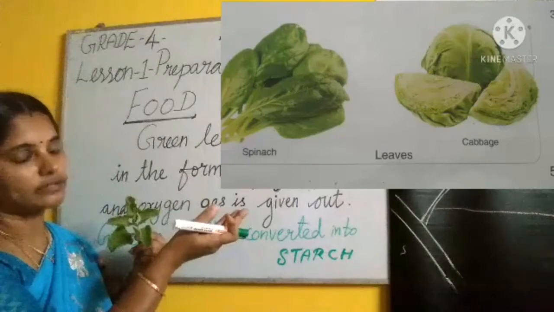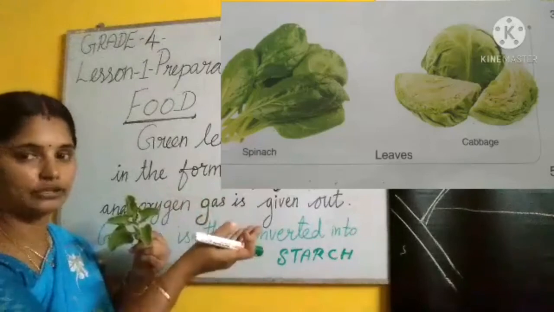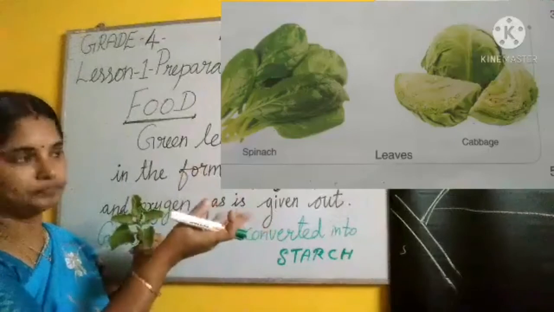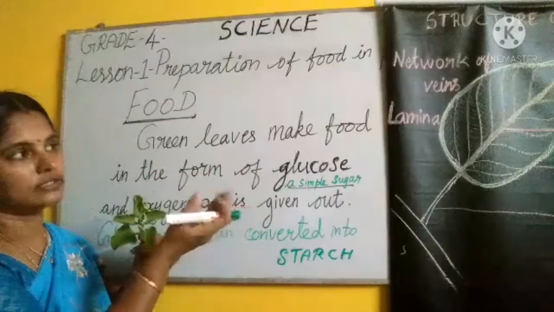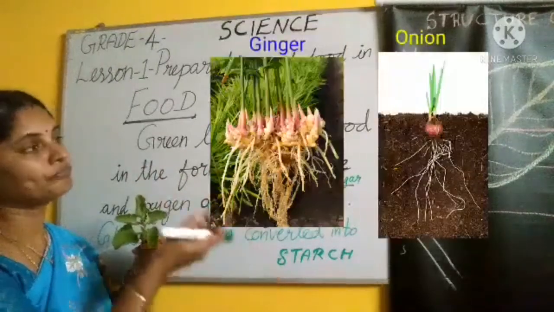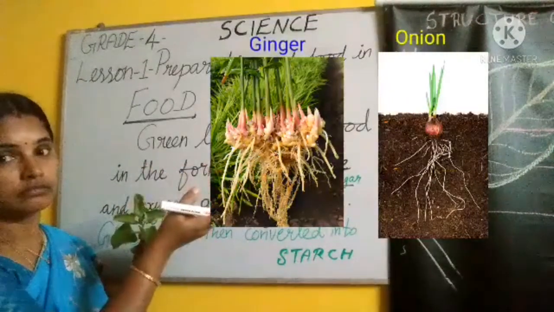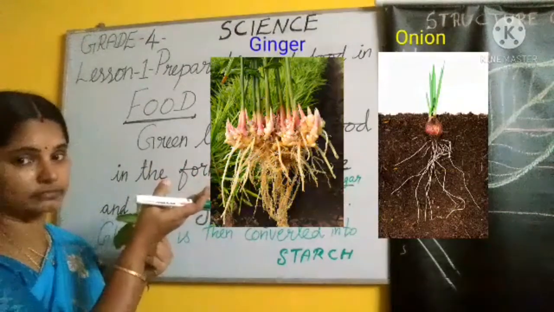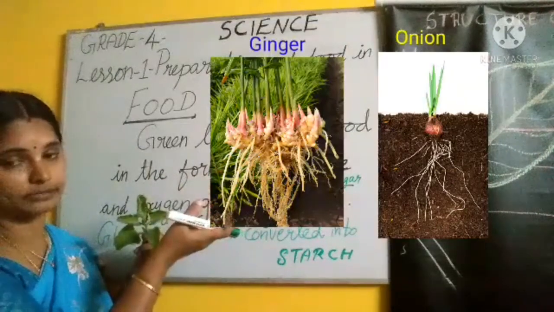Leaf. What are those? Cabbage. Cabbage is a leaf only. Like spinach, கீரை வகைகள். Okay, then another part, stem. Food is stored in the stem part of the plant also. This ginger, onion. See, look at that plant. Stem part of the plant. Onion is the stem part of the plant. Ginger is the stem part of the plant.